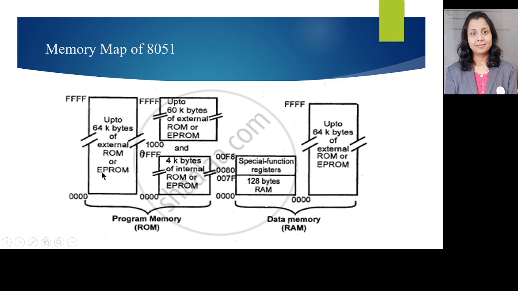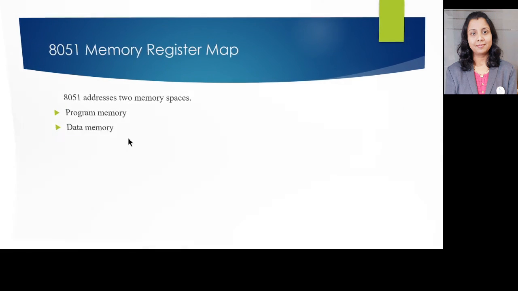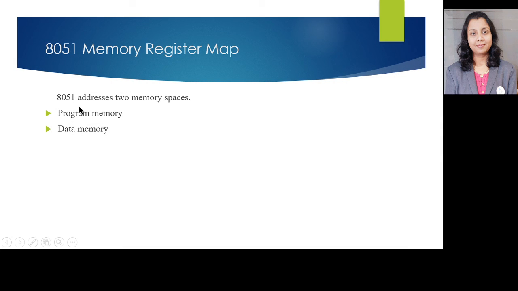You can see the memory is from 0000H to FFFFH, and the memory is divided into two parts. You can see here the internal ROM or EEPROM and the external ROM or EEPROM. Then here in the next slide you can see the addresses to memory spaces. 8051 addresses two memory spaces, that is program memory and data memory.